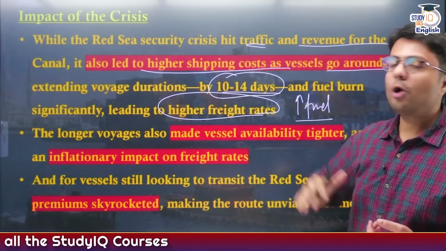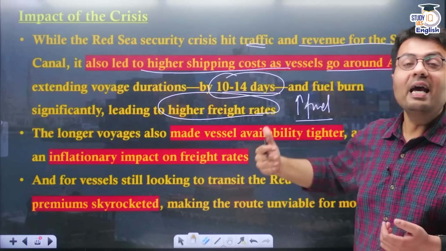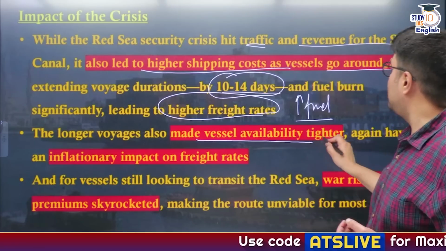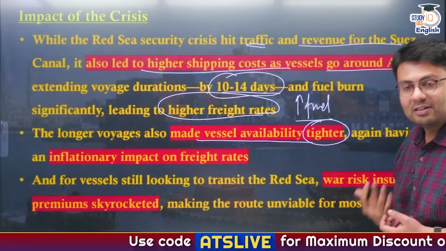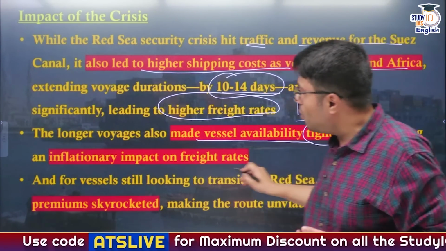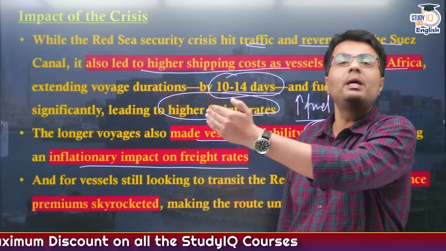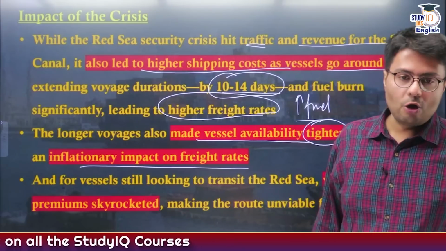Now, these longer voyages, in addition to increasing freight charges, also made vessel availability somewhat lesser, and therefore it contributed to the inflationary impact on the freight rates between Asia as well as Europe, right?